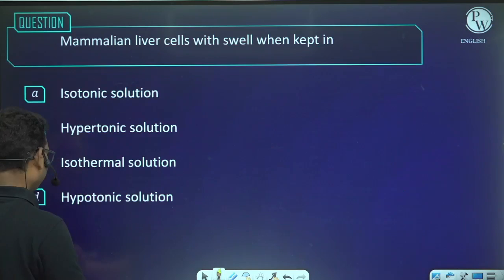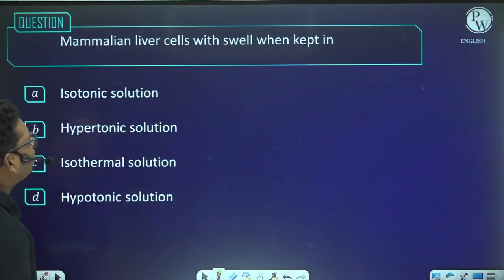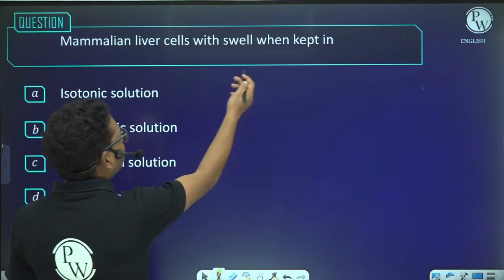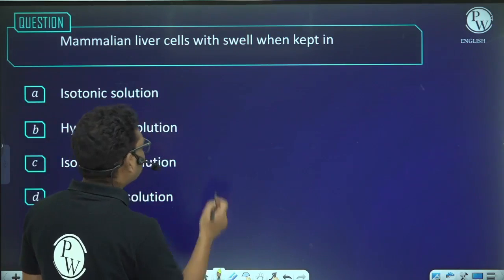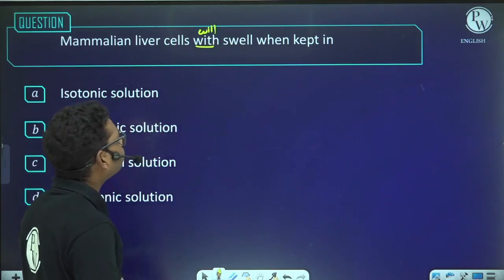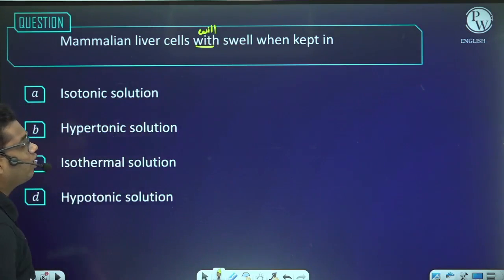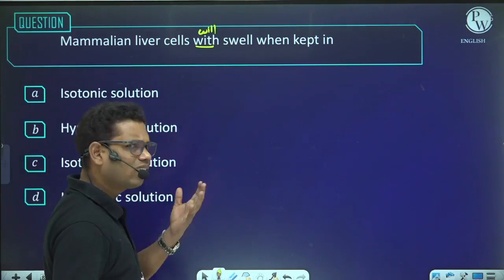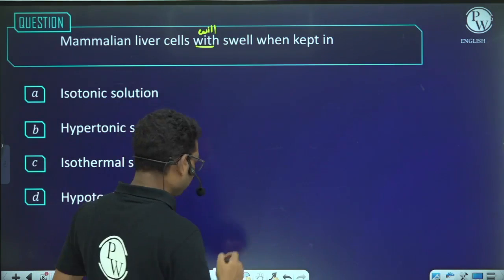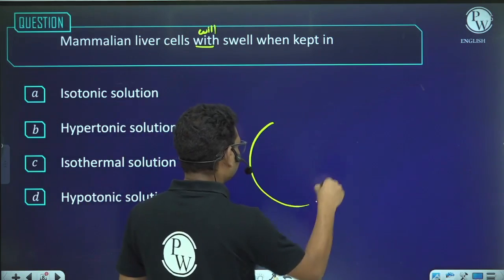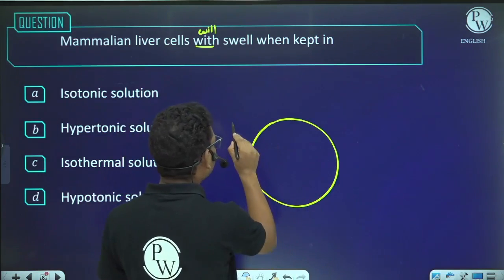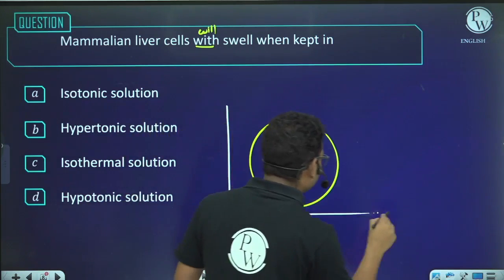Okay. Now, mammalian liver cell will swell when kept in. Actually, this is "will swell", sorry, a typing error. Will swell when kept in. A cell swells when water enters into the cell. Suppose this is the cell, a mammalian liver cell, and you have kept this cell in a solution.